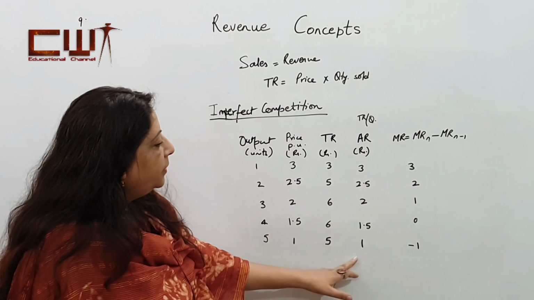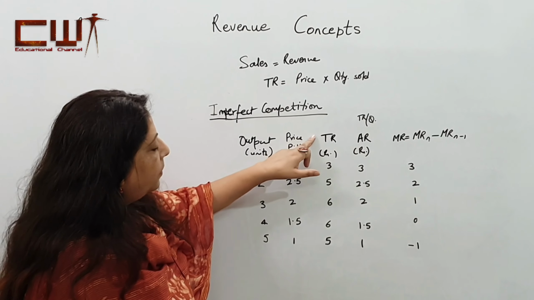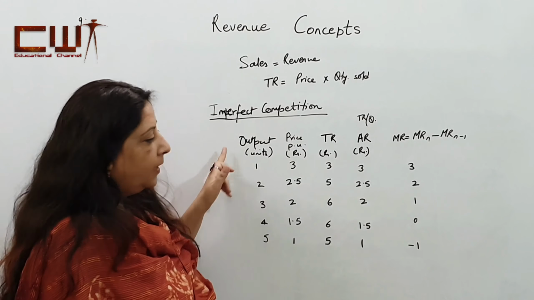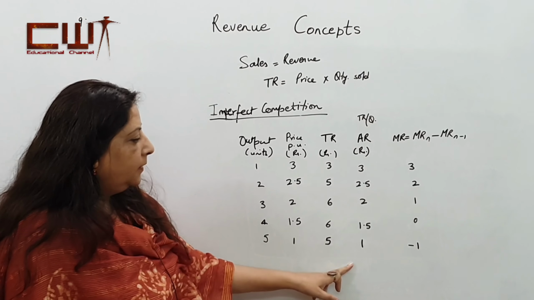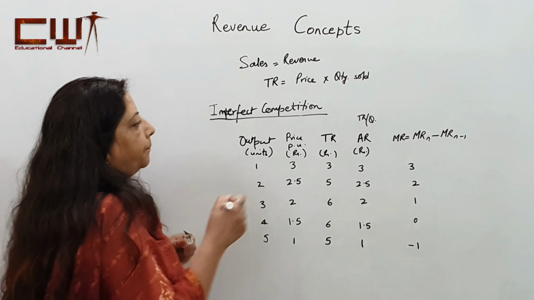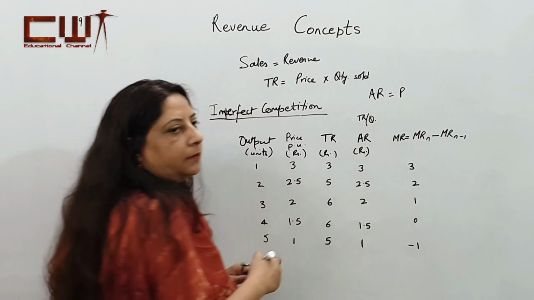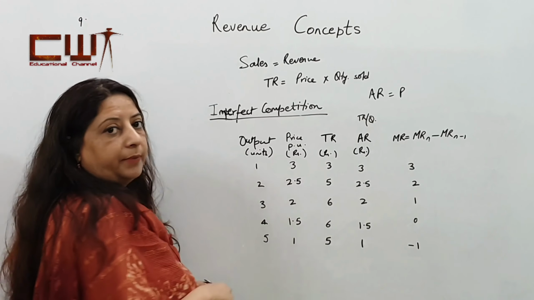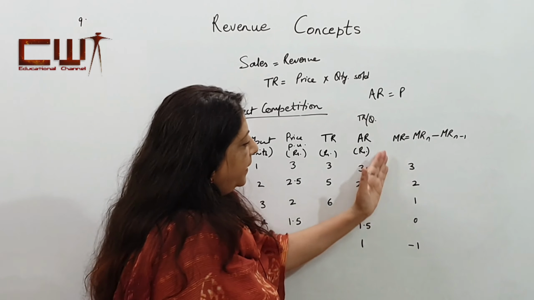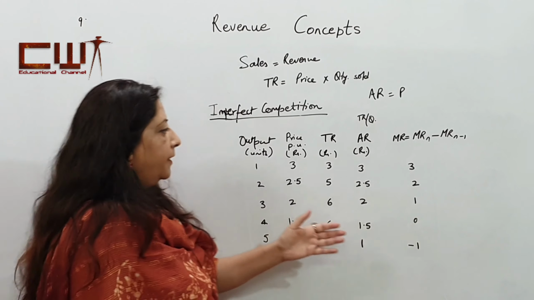The average revenue is the total revenue divided by the quantity, which again is the same as the price. So we can say AR is equal to the price. AR is the same as the price. Now, let us calculate the marginal revenue.